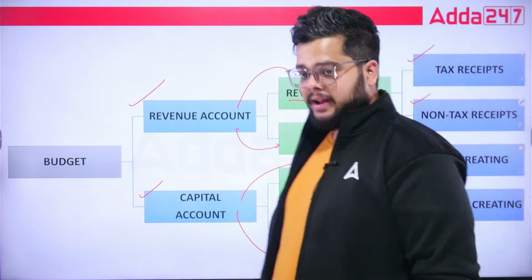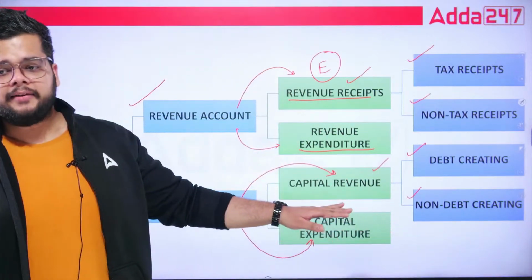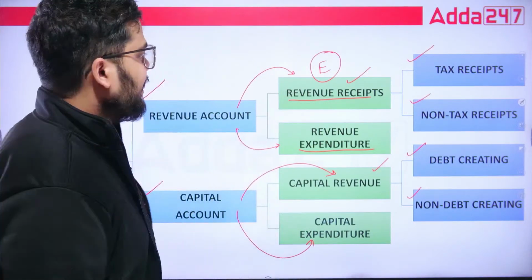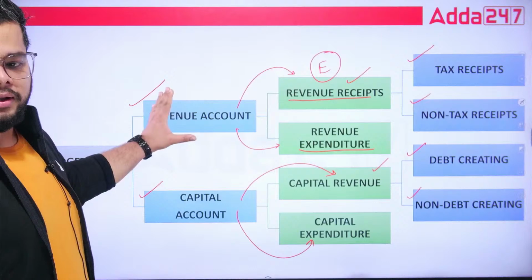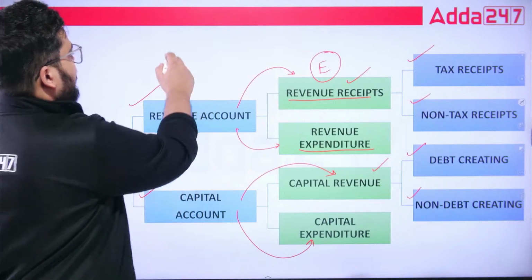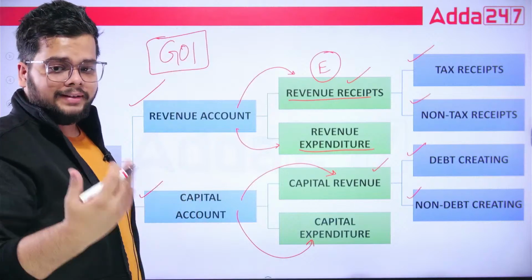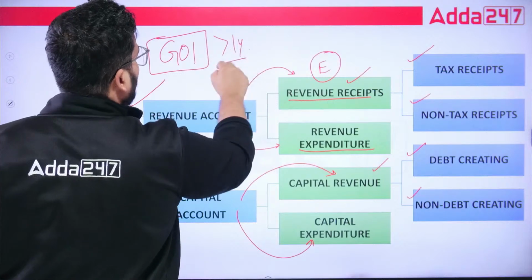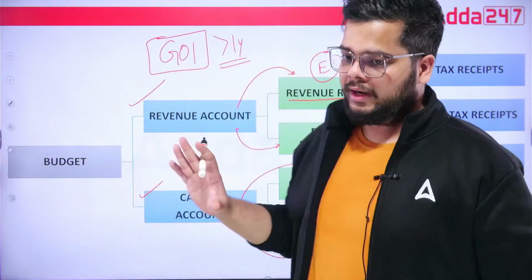Now, why do we have this debt and non-debt under capital revenue only, and why not for the revenue receipts? That is a pertinent question. The answer is, since the revenue receipts, when we talk about revenue account, are for a shorter duration, and Government of India, or for that matter any country, will take loans or borrowings from external sources for more than 1 year only. Long term borrowings will always be more than 1 year, definitely more than 1 year.